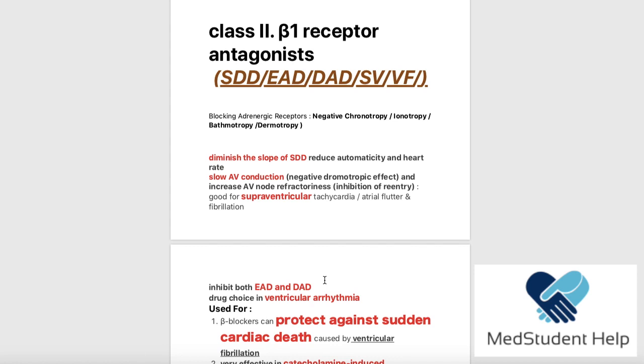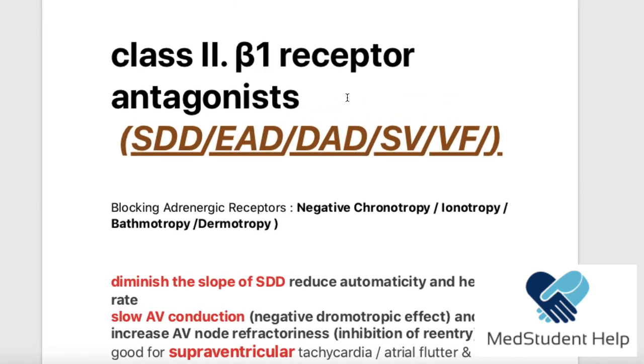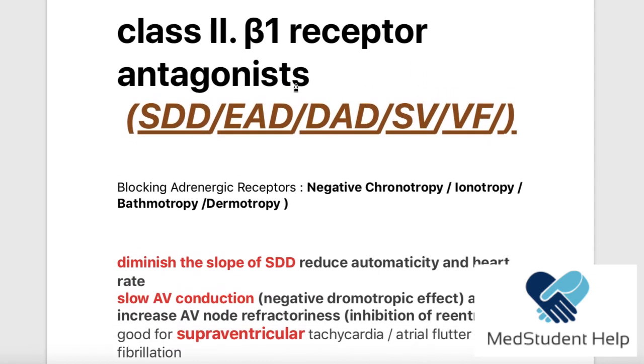Now, let's move to class 2, the beta 1 receptor antagonists. Let's see how these work. You know the adrenergic receptors in the heart are mainly beta receptors. If there is sympathetic activation, it acts on the beta 1 receptor in the heart.